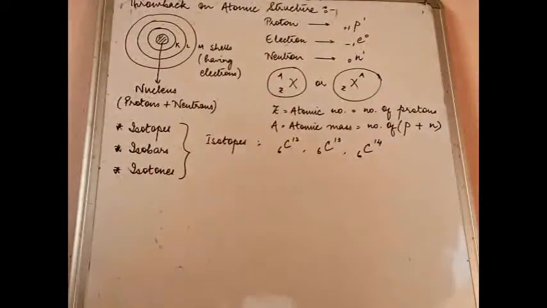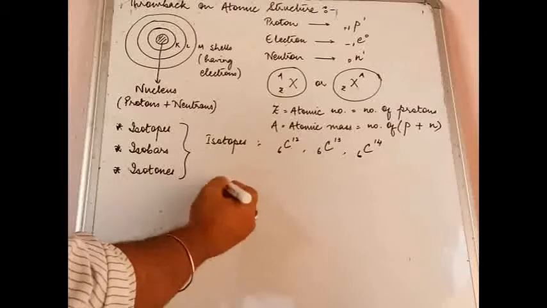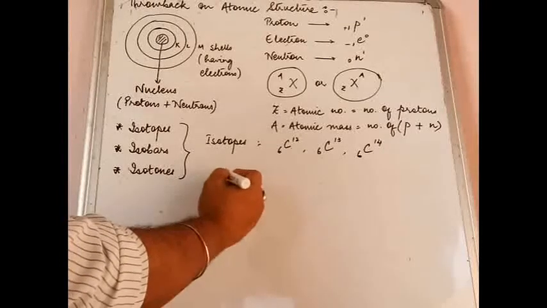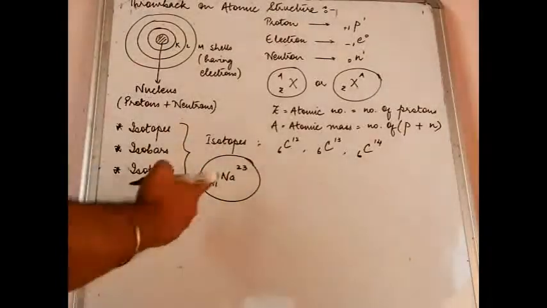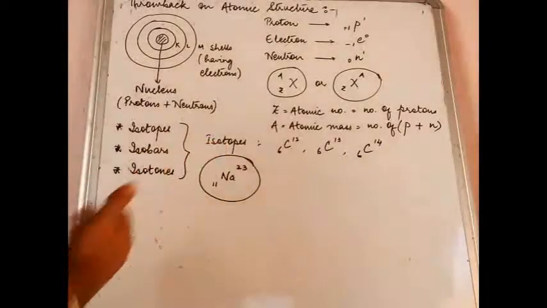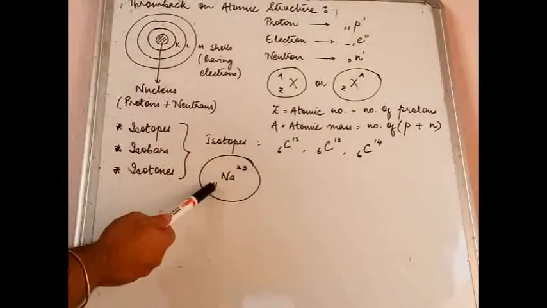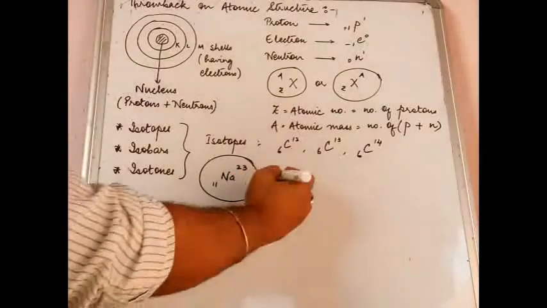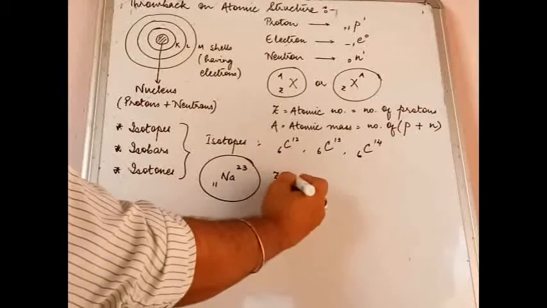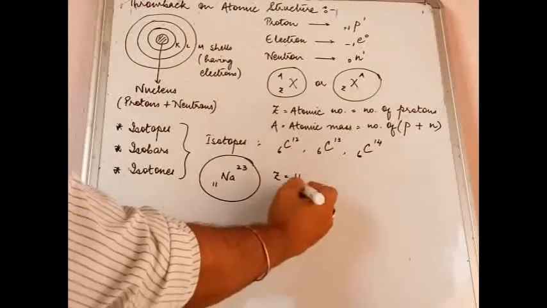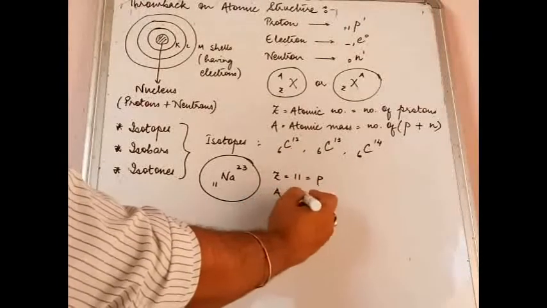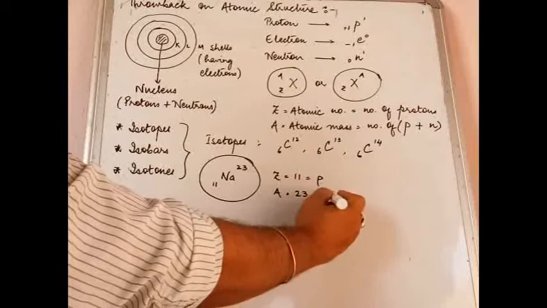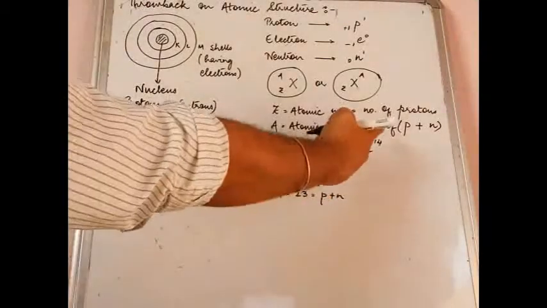So if somebody asks how to find this, let's say for example we take 11Na23. Suppose somebody takes this particular element, an atom of sodium. You have 11 as the atomic number, so Z is taken as 11, which is equal to the number of protons, and the atomic mass is 23, which is equal to P plus N. I have just told you that.